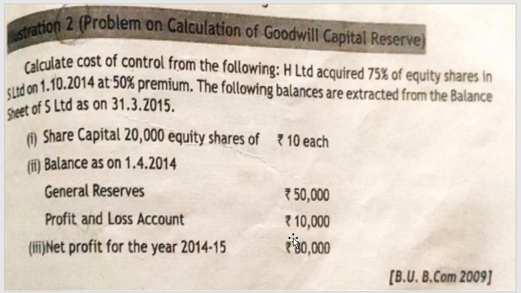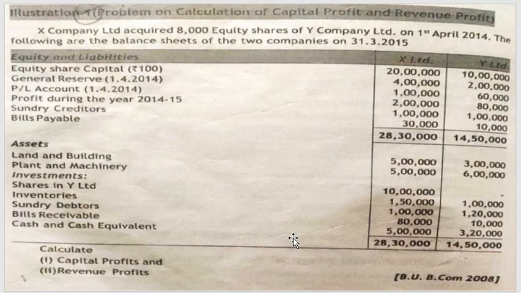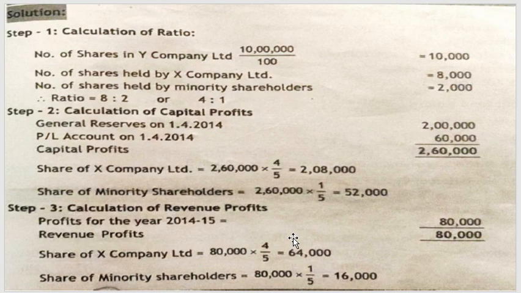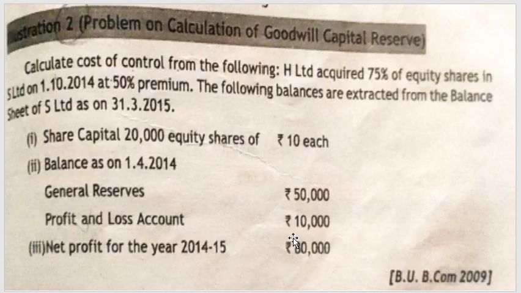Now, as per the question, they have asked you to calculate the capital profit and revenue profit. You have done that and you have got your capital and revenue profit. The next problem is a problem on calculation of goodwill and capital reserve. Now calculate cost of control from the following.